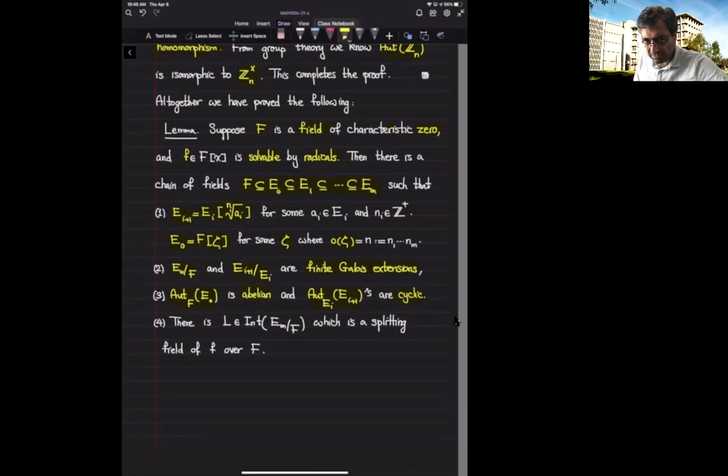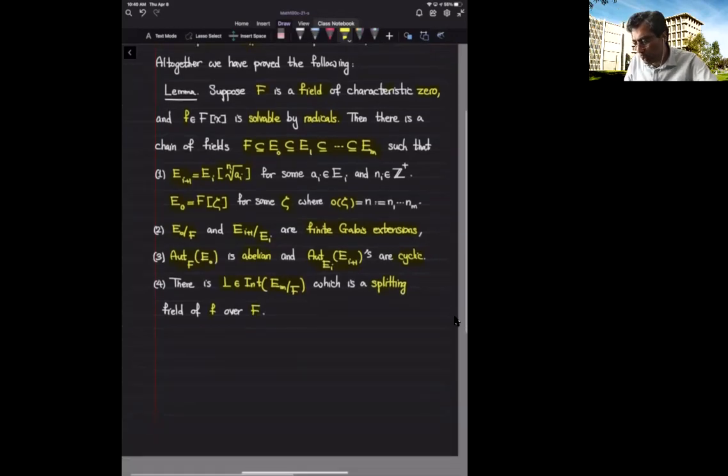And what's the connection between this and the polynomial f? There is an intermediate subfield of this field extension, E sub m over F, which is a splitting field of the polynomial f over the field capital F. So we'll continue on this.